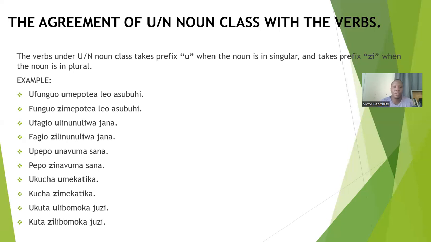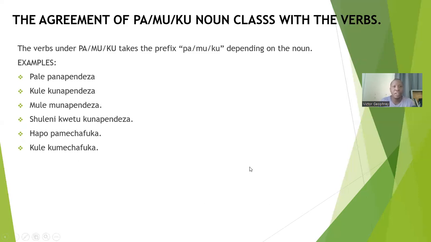Okay? Now, let's see the agreement of noun class with the verb. Of course, this is the easiest in the list, the last noun class. The verb under pa, mu, ku also takes the prefix pa when you're referring to pa, mu when you're referring to mu, ku when you're referring to ku. So it depends on the noun.